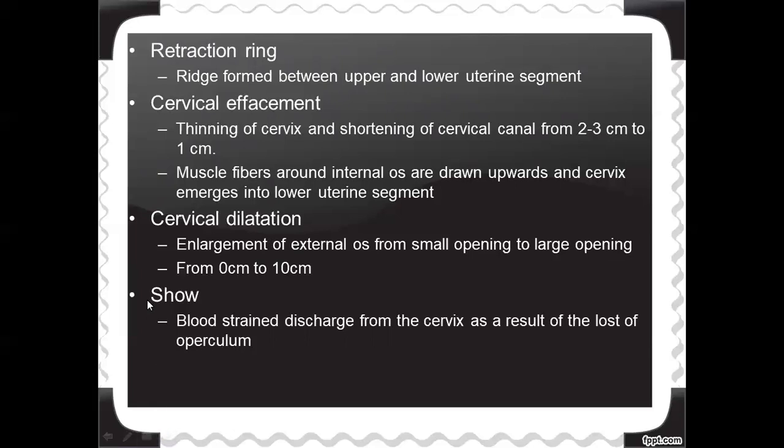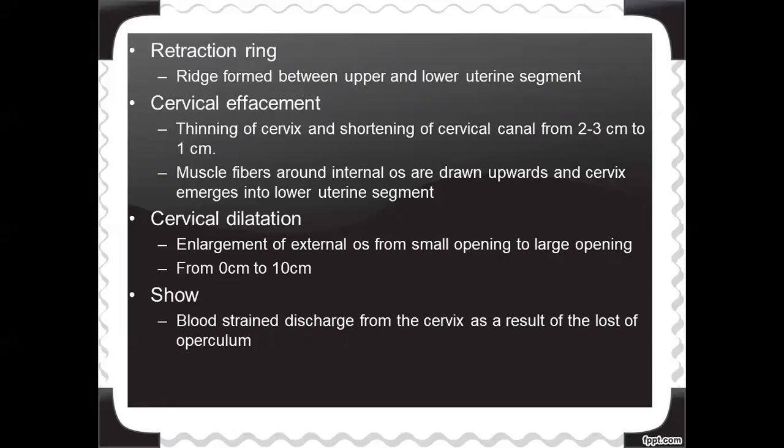And the last physiological change is show. What is show? There is a blood-stained discharge from the cervix as a result of the loss of operculum. So what is operculum? Operculum is the mucus plug which was formed over the external and internal os, by which they were completely sealed during pregnancy.